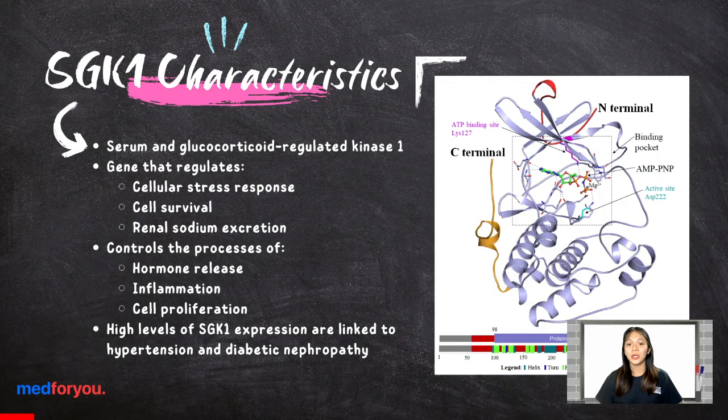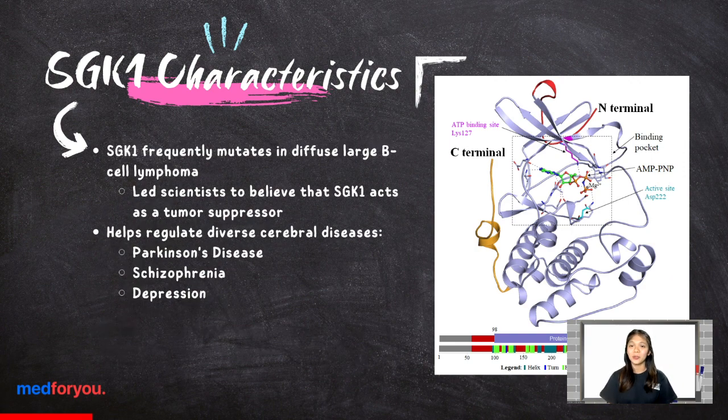To start off, cerebral glucocorticoid regulated kinase 1, or simply SGK1, is a gene that regulates cellular stress response, cell survival, and renal sodium excretion. It also controls processes like hormone release, inflammation, and cell proliferation. High levels of SGK1 expression are linked to conditions such as hypertension and diabetic nephropathy. SGK1 frequently mutates in diffuse large B-cell lymphoma, which led scientists to believe that SGK1 acts as a tumor suppressor. This gene also helps regulate diverse cerebral diseases such as Parkinson's disease, schizophrenia, and depression.